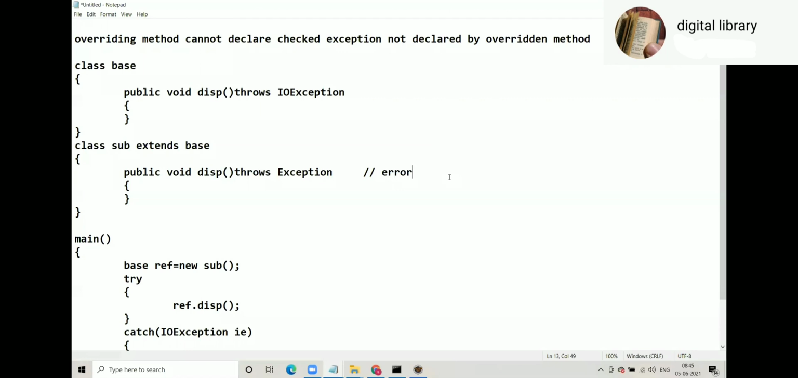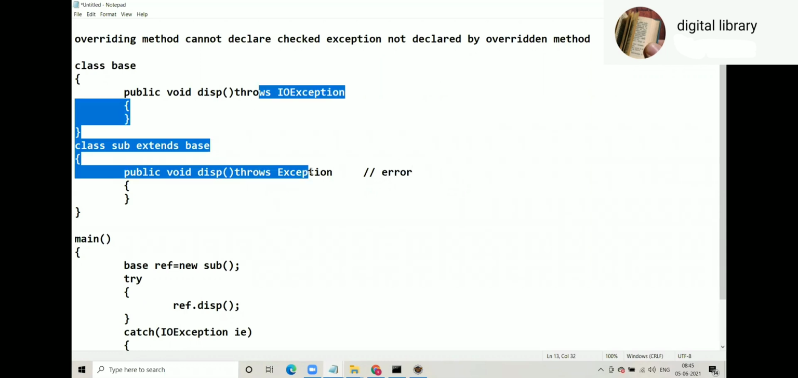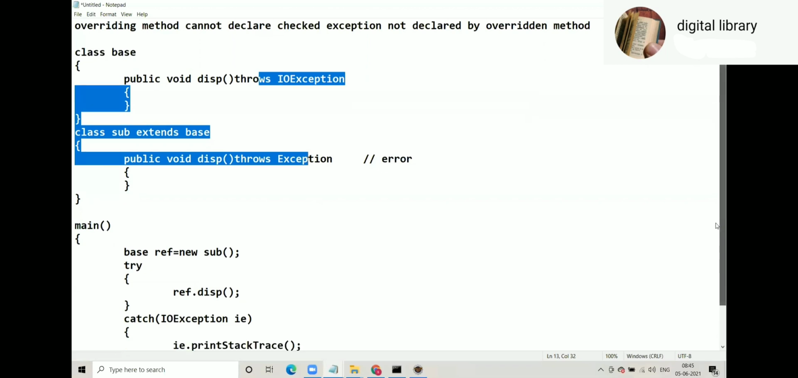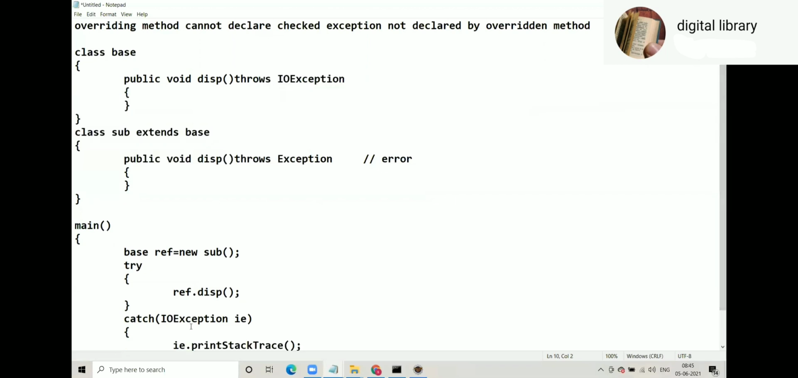But now we have to discuss why this rule is made. For that we have to assume: if this is allowed, what would be the side effect? So for that we have to assume that this is allowed. We will see now what can be the side effect of that. Just tell me now, whatever code I have written here, based on that, is my main function correct or is my main function wrong?